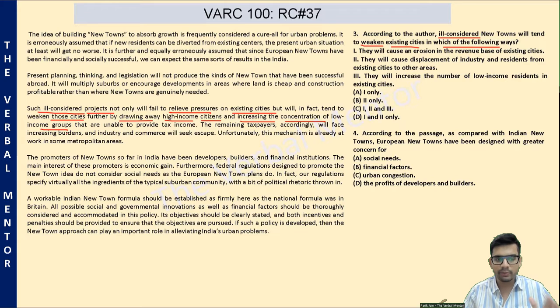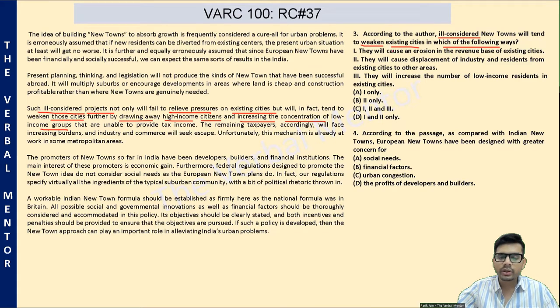So let's say there are 100 people in a city right now, for example, a hypothetical scenario. If there are 100 people living in a city, and another new town is built, another new city is built. Out of these 100, let's say 40 are high income, 60 are low income. These 40 people will move to the new town, leaving behind only the 60 people. So the percentage dynamics are tweaked, therefore revenues will suffer. Tax revenues will suffer. That's what this paragraph tells us.